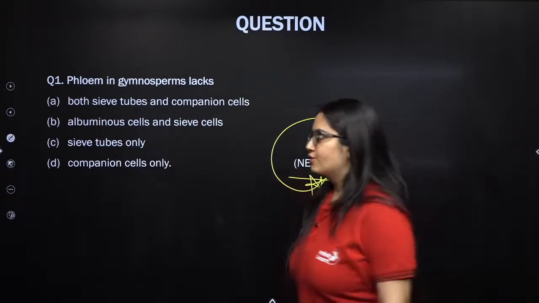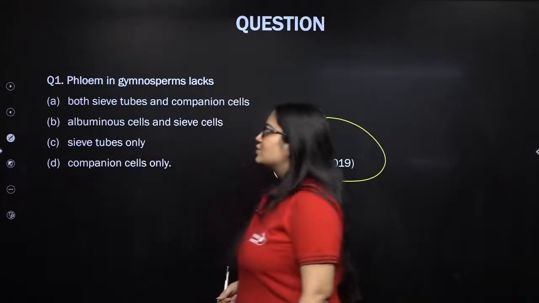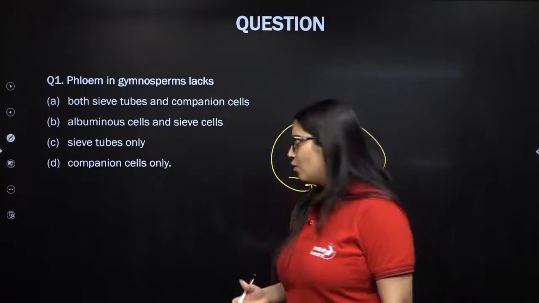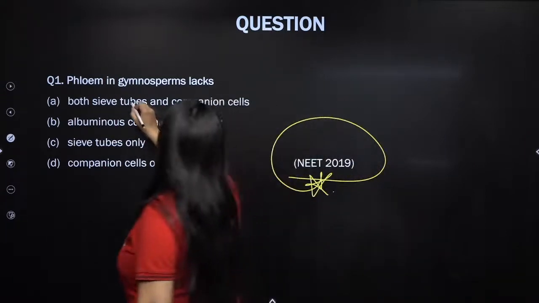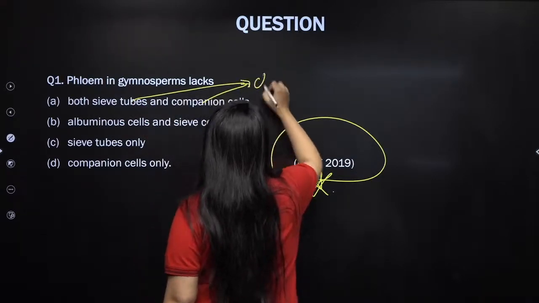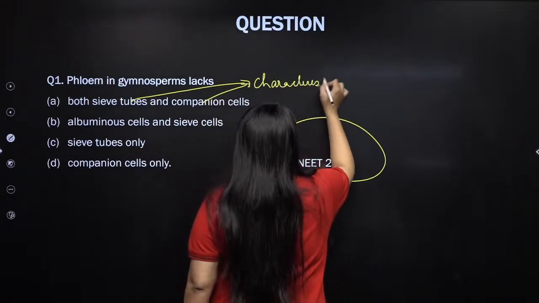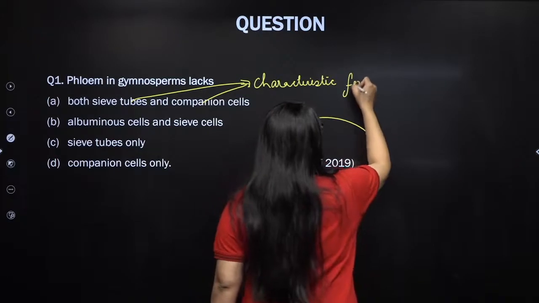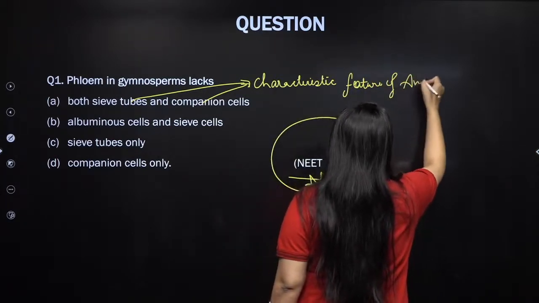Okay, so let me read it out for you. Phloem in gymnosperms lacks... So in gymnospermic plants, my dear students, phloem lacks in fact both sieve tubes and companion cells. Sieve tubes and companion cells are a characteristic feature of angiosperms.